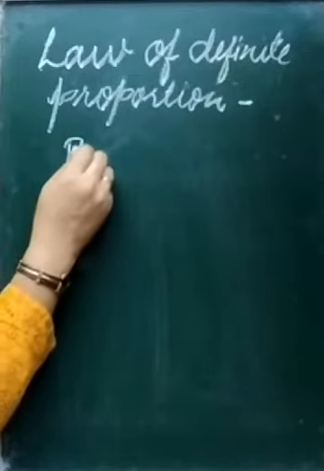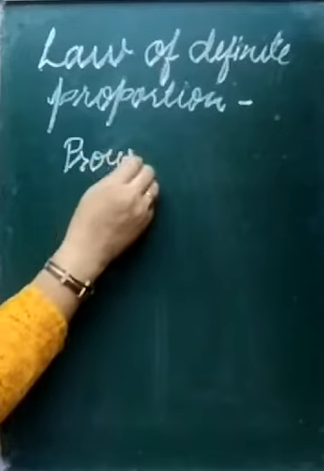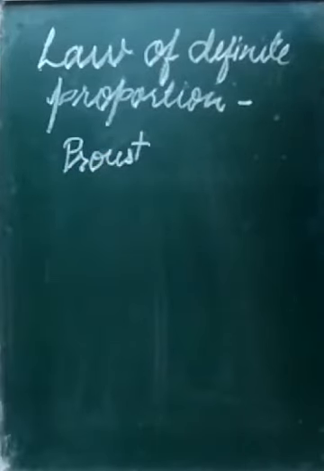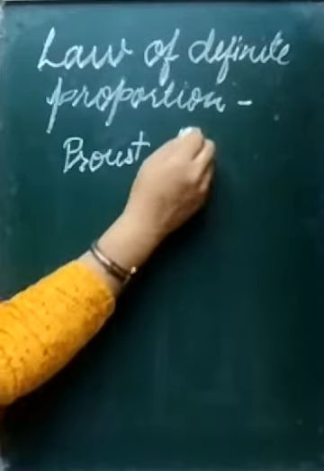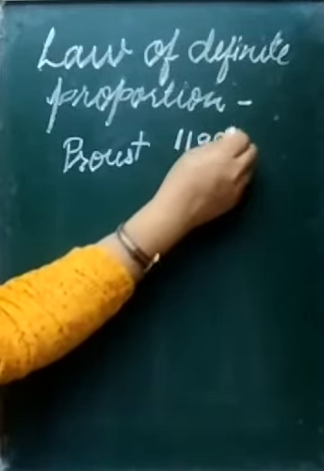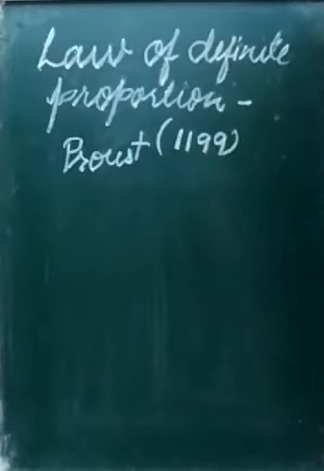Let's study the law of definite proportion. This law is also called the law of constant proportion. The law was given by Proust. As I told, these laws were studied by Lavoisier, Proust and their co-workers. The law was given by Proust in 1799. It is also called the law of constant proportion.